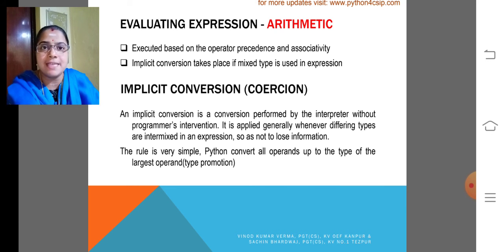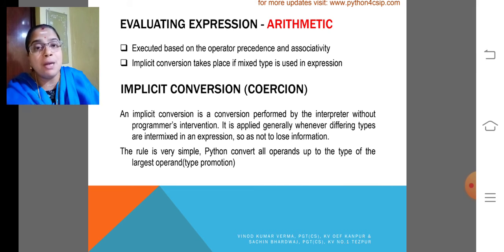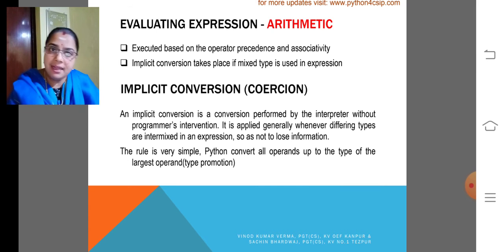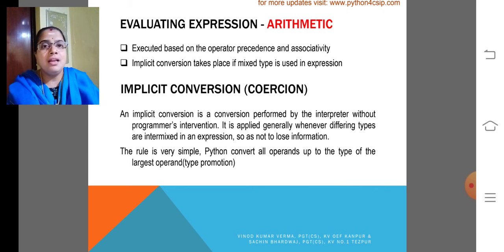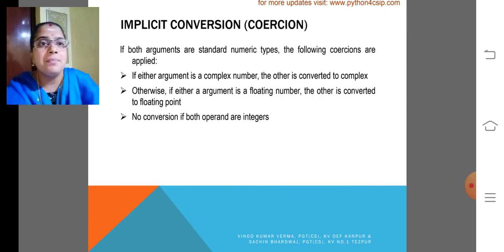If two types are combined in any expression, the interpreter always promotes the lower type into the higher type. Integer has the lower type, lower size, and float has the higher size. So the interpreter always converts the lower type into the higher type. That is why it is termed coercion or type promotion or implicit conversion, that we already discussed.